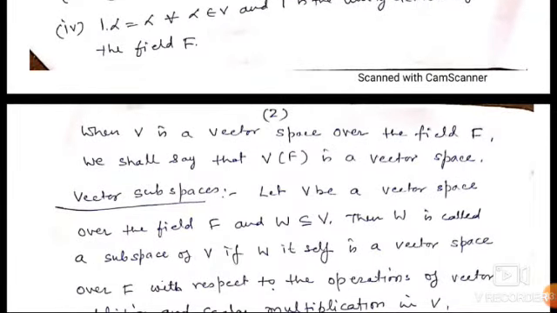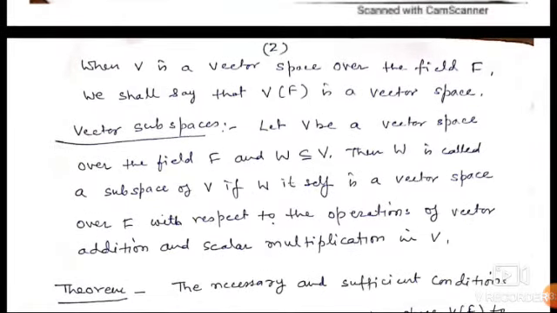Now we are going to define vector subspace. Let V be a vector space over the field F and W is a subset of V. Then W is called the subspace of V if W is a vector space over F with respect to the operations of vector addition and scalar multiplication in V.